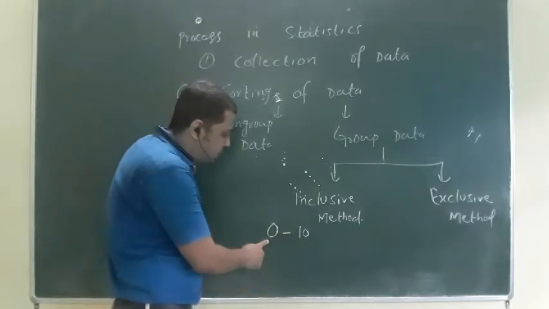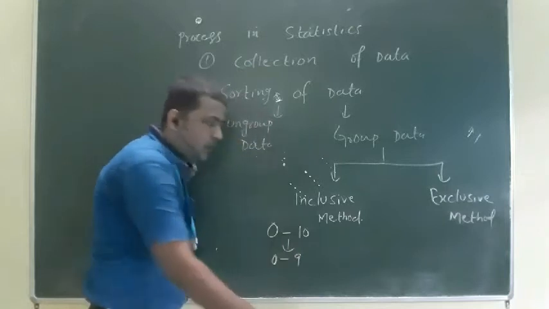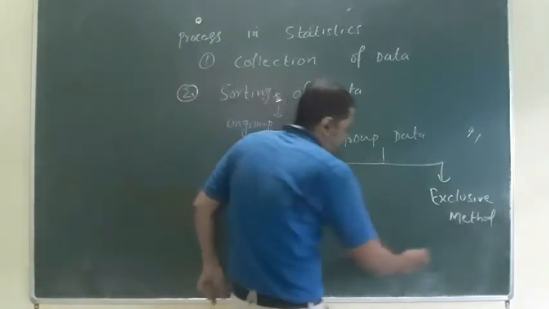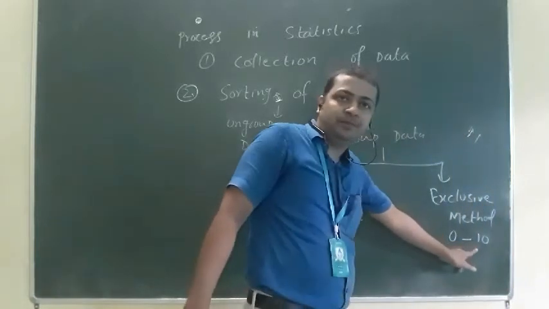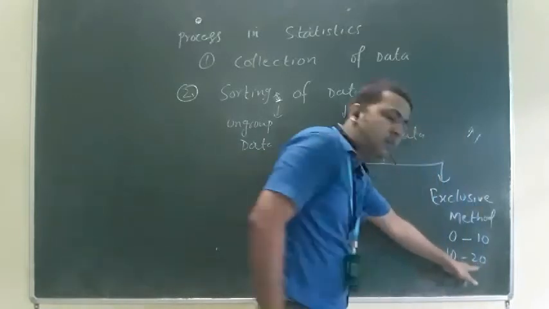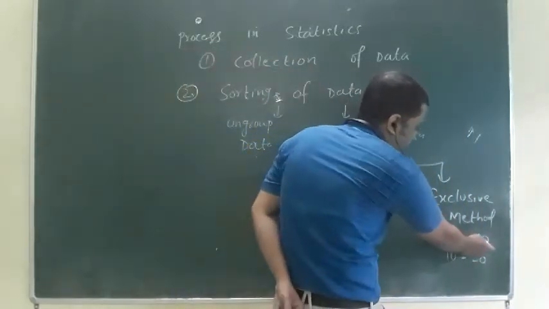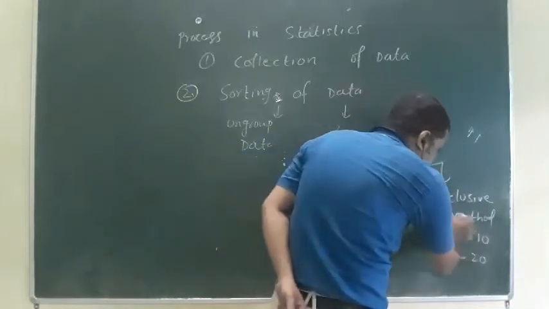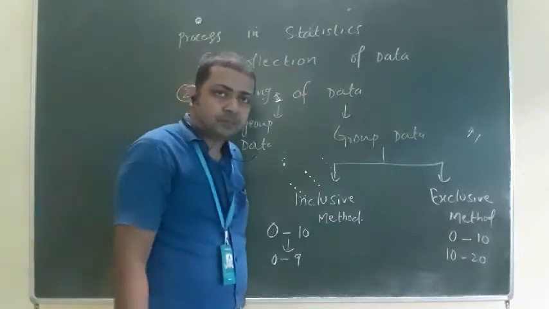If we take 0 to 9 here, then it goes to exclusive form. In 0 to 10, 10 will be excluded. Then 10 to 20, here 20 will be excluded. This one is called the lower limit, this one the upper limit. So in exclusive form, the upper limit is always excluded.